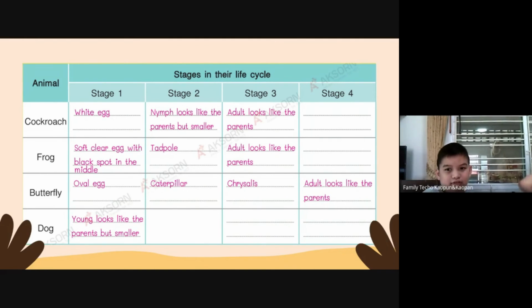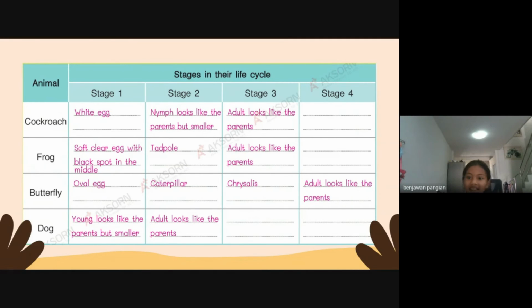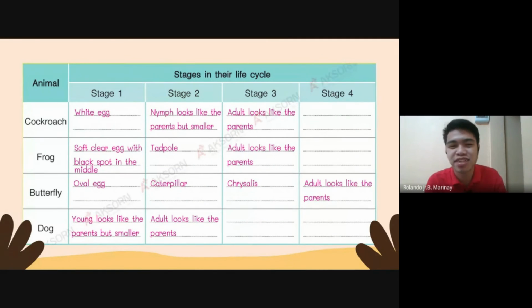Teacher, no finish. Yeah, it's okay. It's okay if you're not yet finished. You can have your time later, okay? Hello, Min. Okay, after being a baby dog, it becomes an adult. The adult looks like the parent, okay? It looks like the parent. No problem, just take your time. It's just the same screen, okay? So don't rush. When you're finished, just raise your pencil.